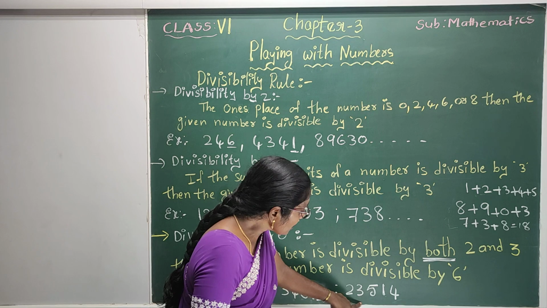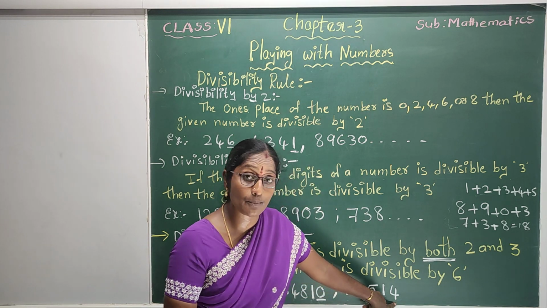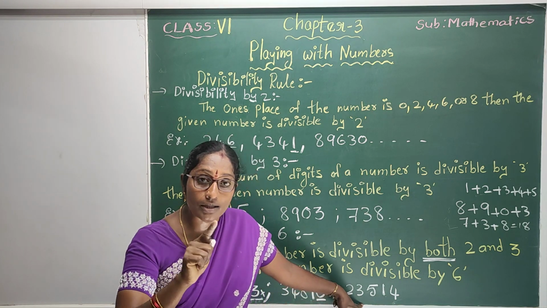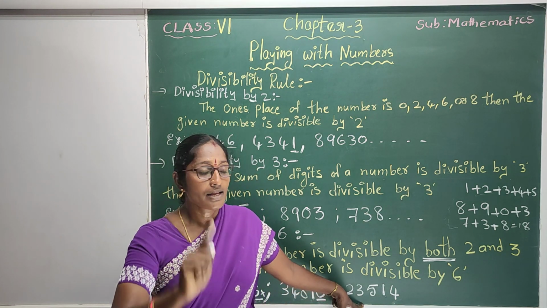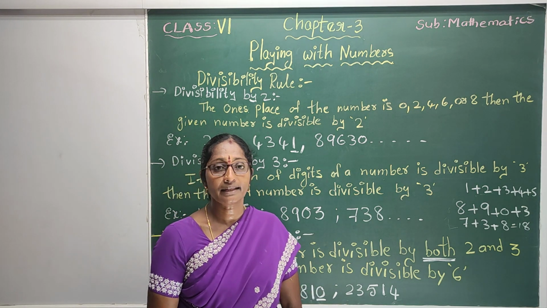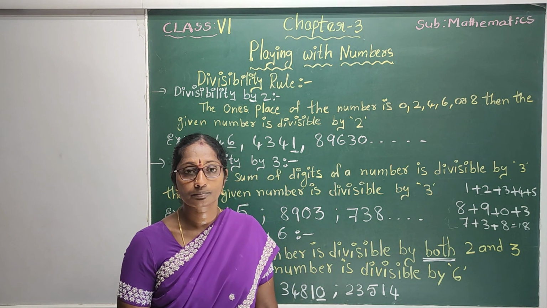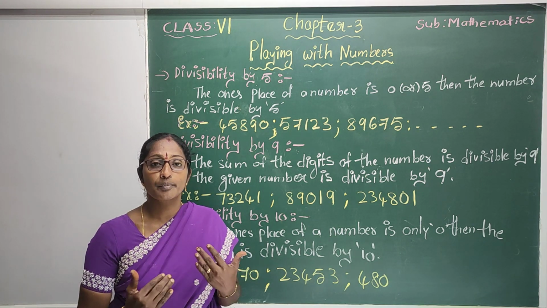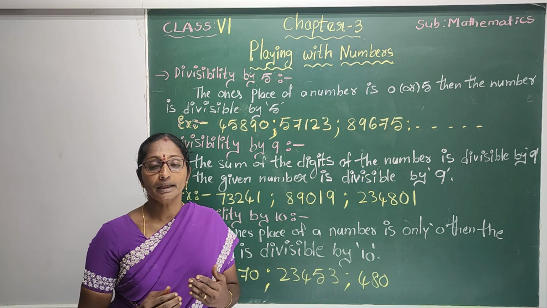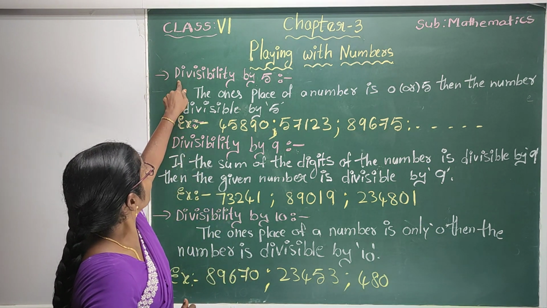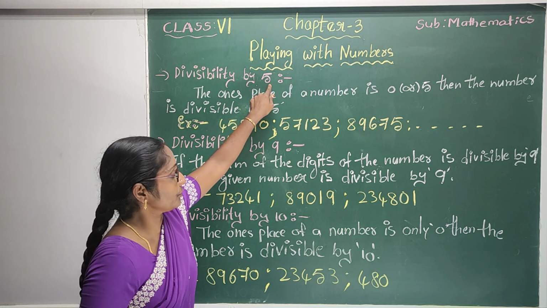So 23,514 is divisible by 2 and 3. So, this number is also divisible by 6. Okay. Do you understand? Divisibility by 2 completed. Divisibility by 3 completed. Divisibility by 5 completed. Now, we will learn what is the divisibility by 5.